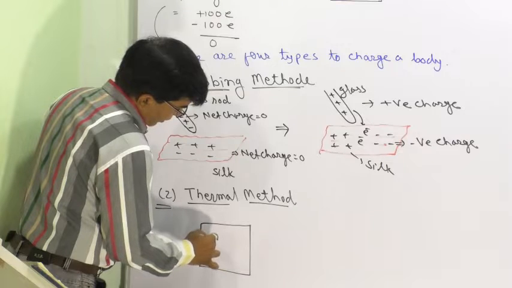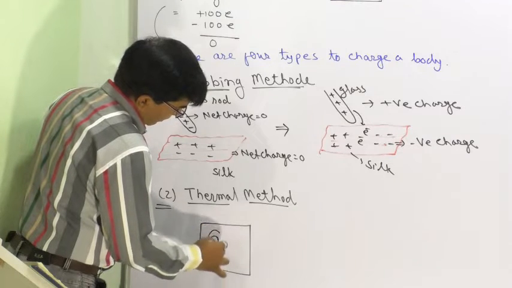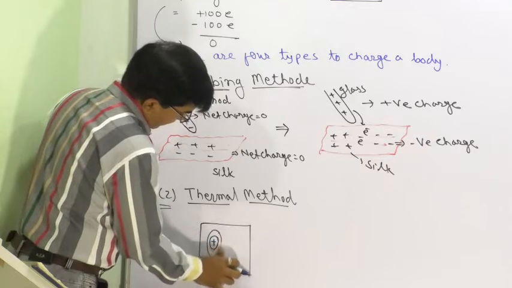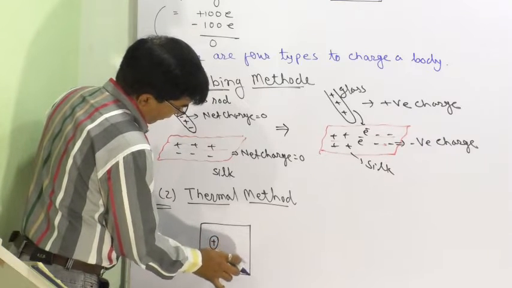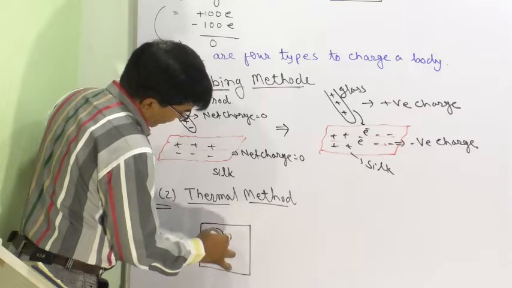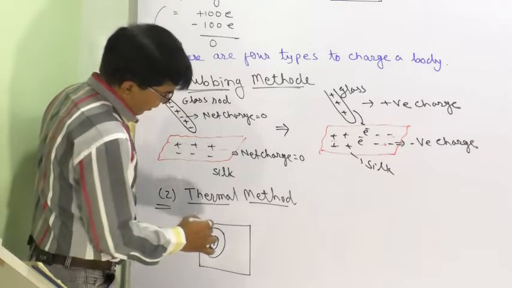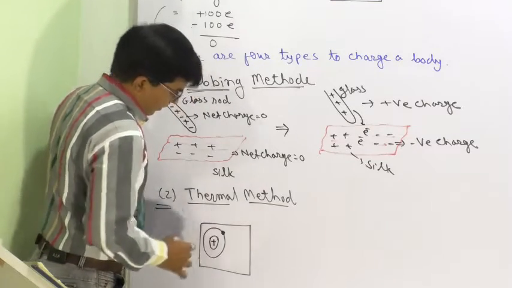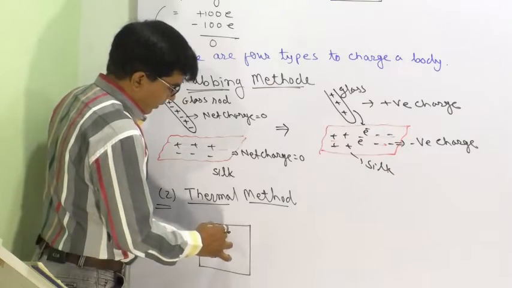Suppose this is the positively charged nucleus and this is an electron revolving around the atom.